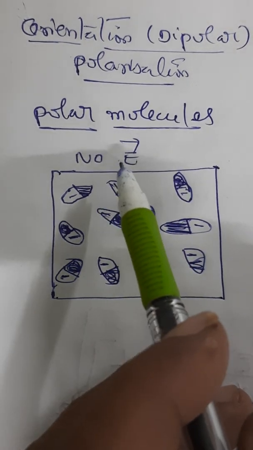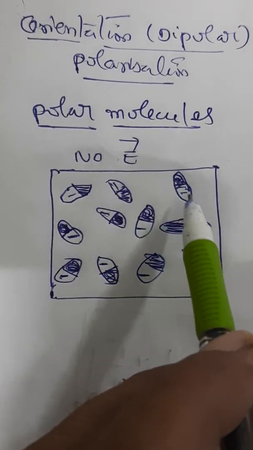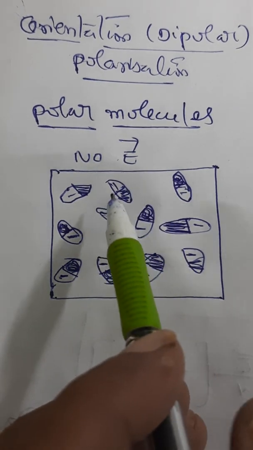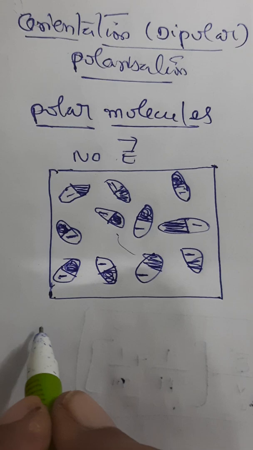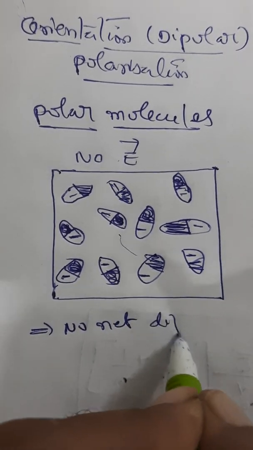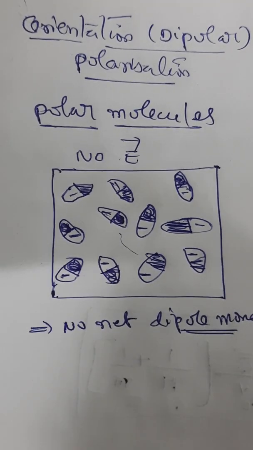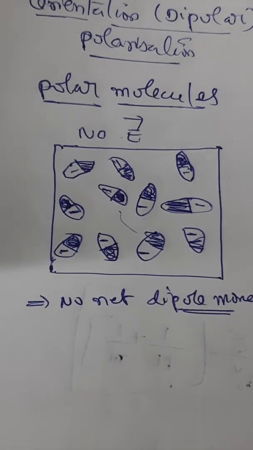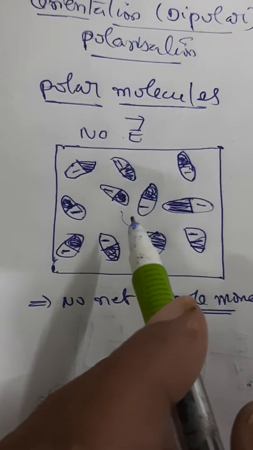So in the absence of electric field, the orientation of the dipoles, which are nothing but polar molecules, are random, because of which there is no net dipole moment that can exist here. So it acts as non-polarized, like in this diagram.